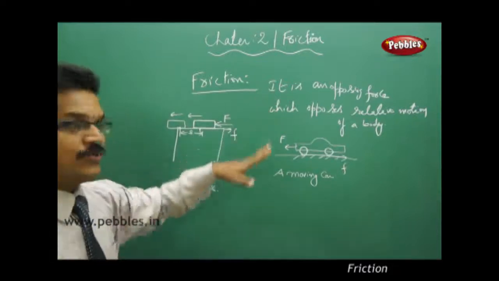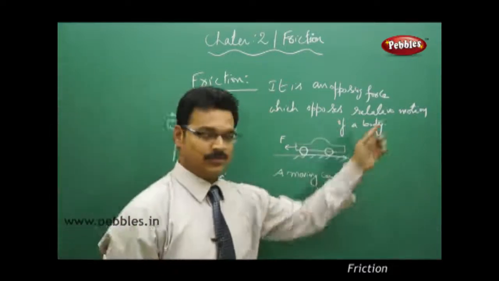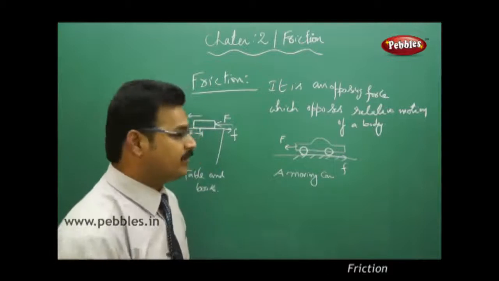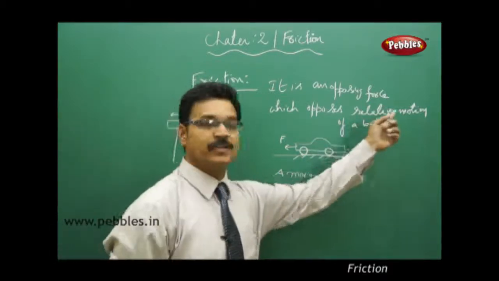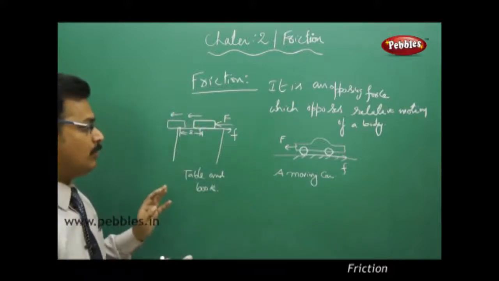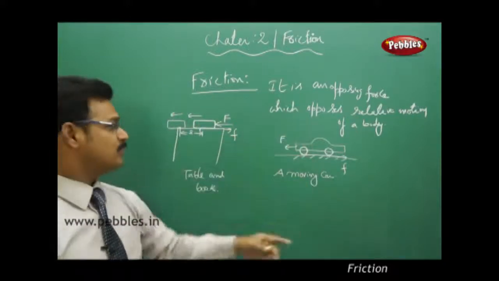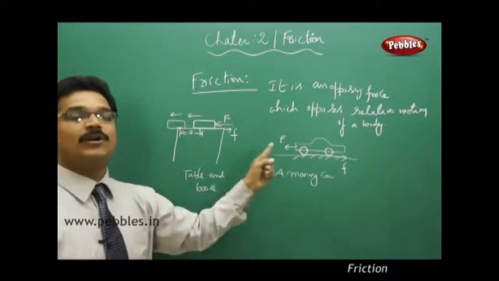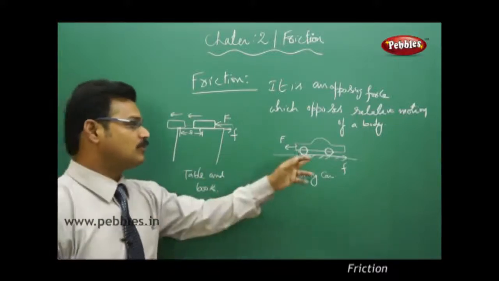Here you understand all these words. But coming to this relative motion, after two to three minutes I will explain what relative motion means. So come back to the examples again. By the definition, saying opposing force, these two forces are opposing the motion of the bodies. That's why those two forces are called friction.